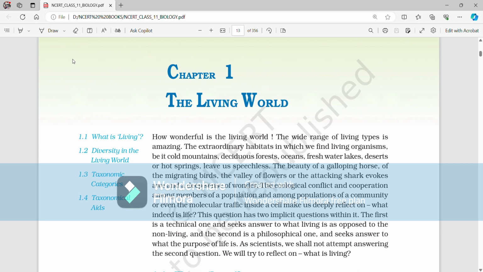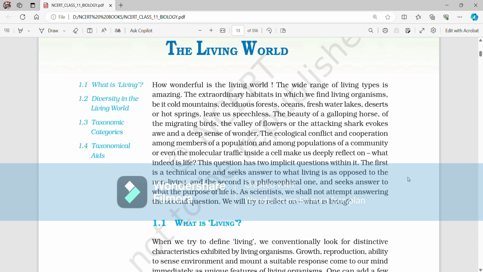Today I'm starting with Class 11 NCERT series. In this, I will read all the chapters one by one. You can read with me or from your book or from the screen itself, or you can just listen while closing your eyes. If you feel that my speed is slow or fast, you can change the playback speed of this video from the settings according to your preferences.